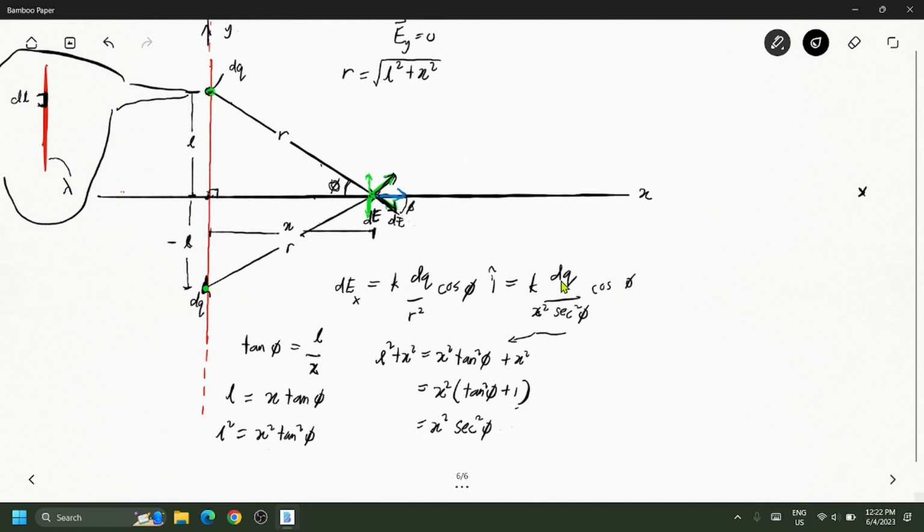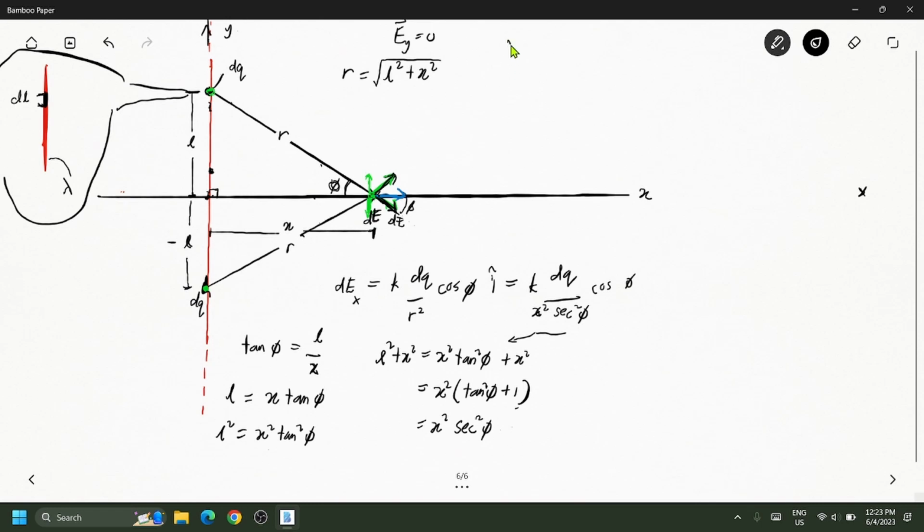But now let's talk about dq. How do we replace our dq? Because our dq here is not helpful. Because we know that the q here depends on the position. Let's say if I change the position here, then I'll have another r, right? If I use the position here, then I have a different r. So dq here should be dependent on the position. So I'm going to use the charge density equation that I've presented to you just now.